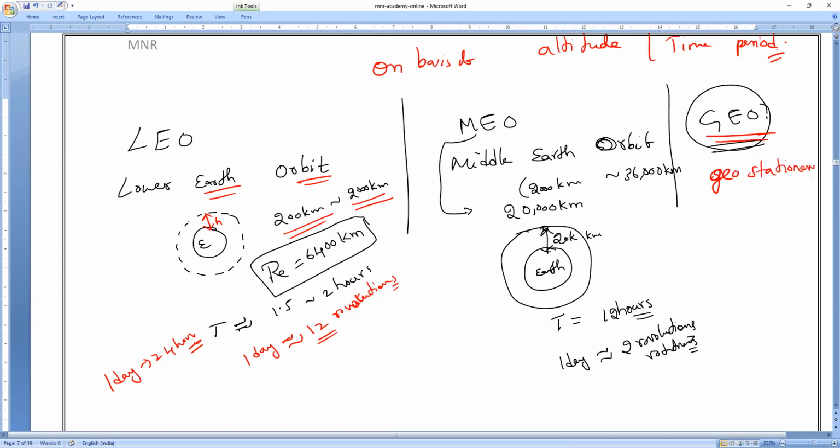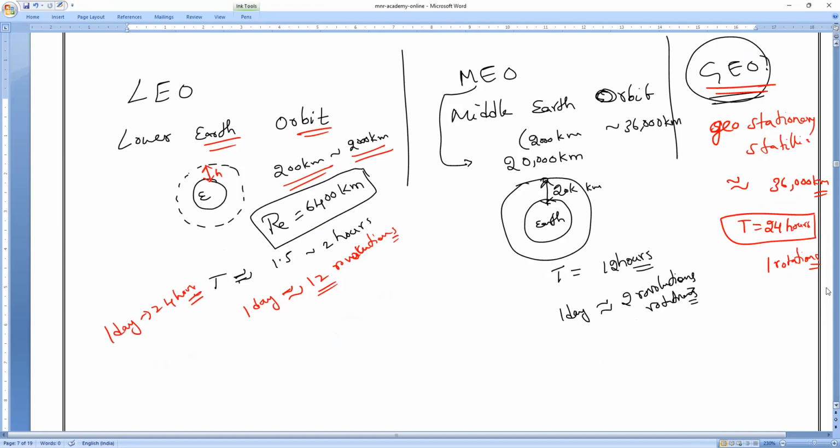Geostationary satellites, which are approximately present, remember, at 36,000 kilometers. They are present in geostationary orbits approximately 36,000 kilometers above, and they will take 24 hours to revolve around the Earth. Means for one day, how many rotations? They will rotate approximately one rotation per one day.